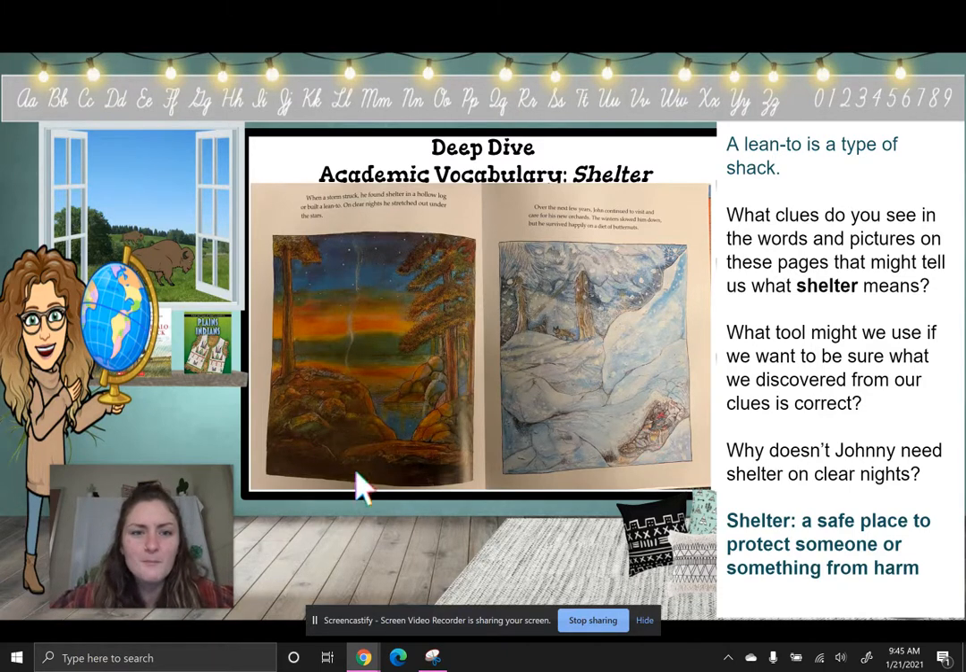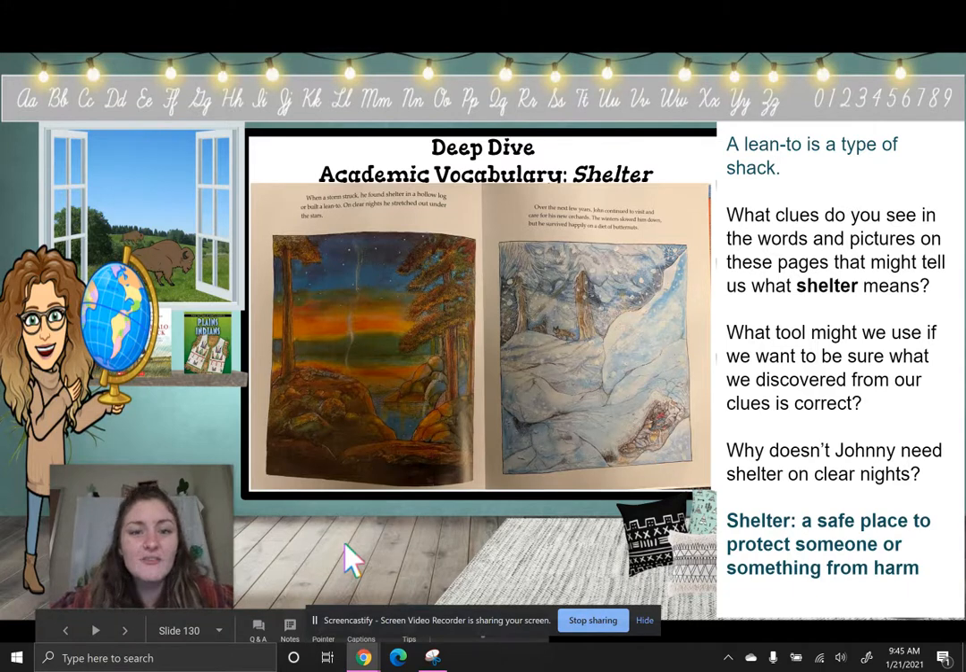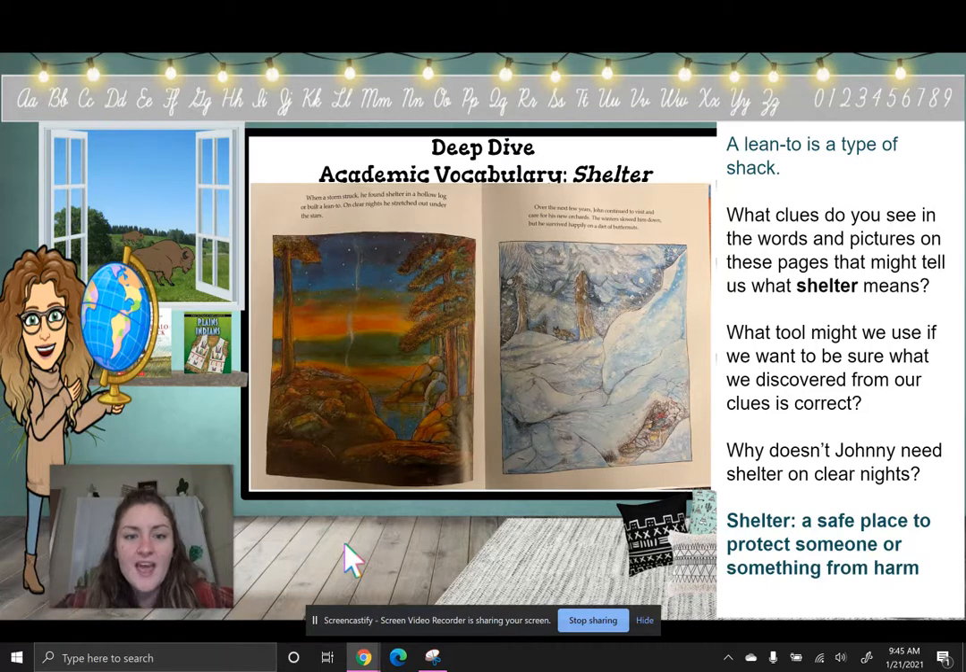shelter. When a storm struck, he found shelter in a hollow log or built a lean-to. On clear nights, he stretched out under the stars. Over the next few years, John continued to visit and care for his new orchards. The winters slowed him down, but he survived happily on a diet of butternuts.